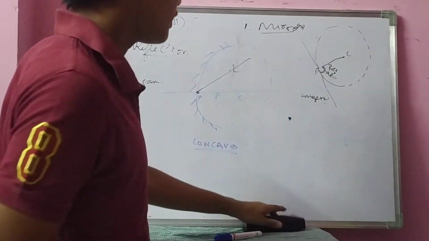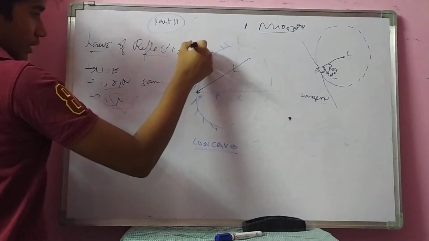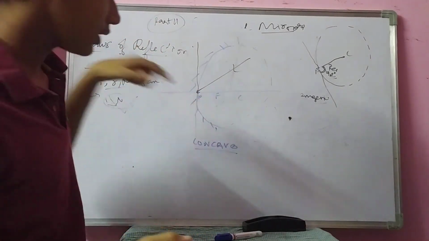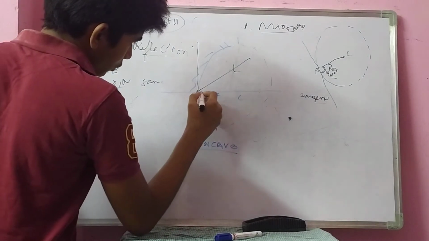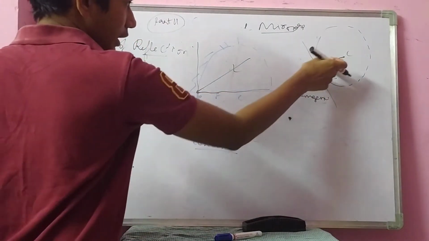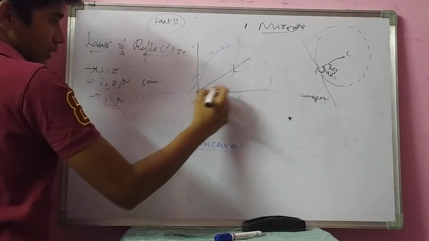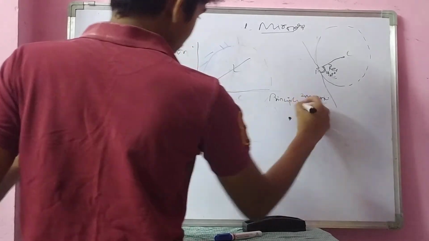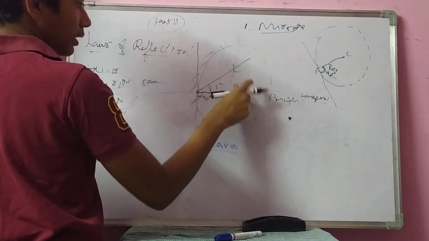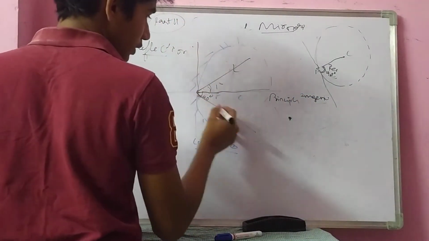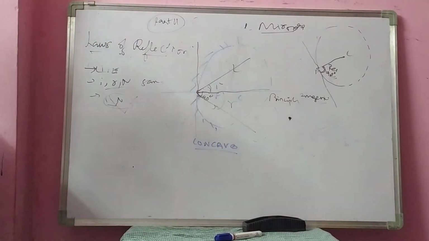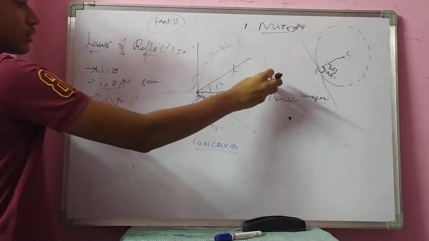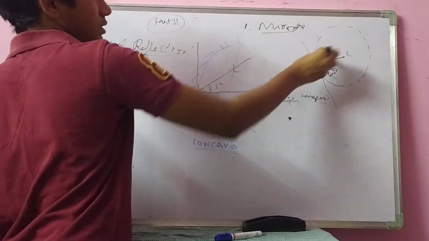In the same way, I am drawing here on the tangent. It exactly touches at this point only. So I am drawing a line which is perpendicular, 90 degrees. In the sense, the principal axis itself becomes the normal here. So the angle between the normal and the incident ray is the angle of incidence, and it reflects in this manner. See, am I right? This is perpendicular to this.